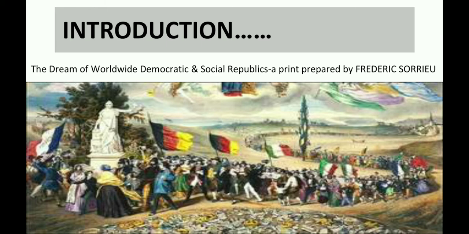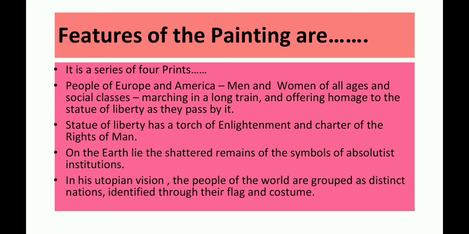So this is all about this print, which was prepared by Frederic Sorrieu, and he named it The Dream of Worldwide Democratic and Social Republics. These are the features of the painting which we discussed just now. People of Europe and America, men and women of all ages and social classes, marching in a long train and offering homage to the Statue of Liberty as they pass by it.